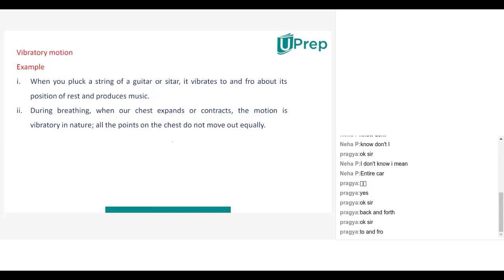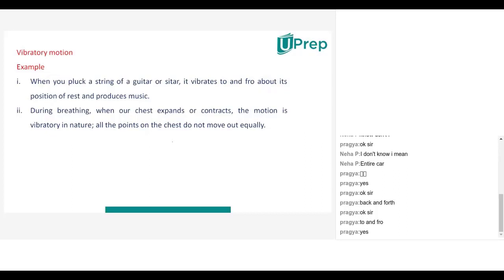We are saying both the same. You have to say like this. Oscillatory means the total body will move up and down. But for vibratory motion, only some part of the body will move to and fro. Other parts may move or may not move. Okay. If the total body is moving, it is called oscillatory. Vibratory means what? Only some part of it will move like that. Okay. Yes, sir. I got it.